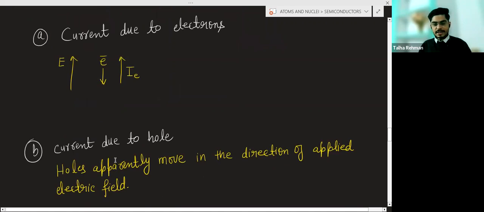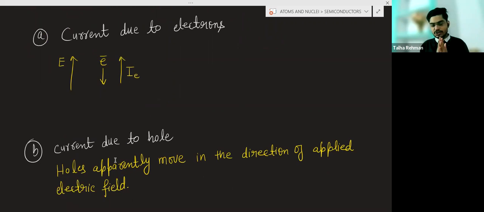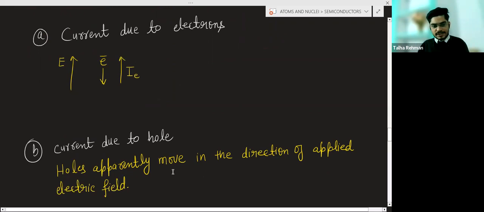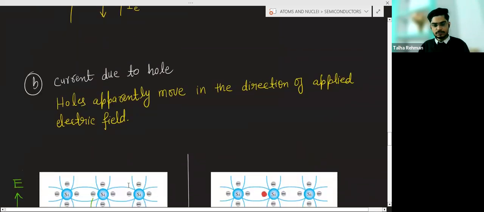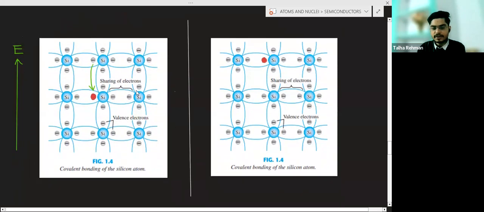Now see the mechanism of how the holes move. Basically, in actual, holes do not move. Holes apparently move in the direction of the applied electric field. How? These are the two diagrams. Suppose you have applied the electric field in this direction. So due to this electric field, what will happen?